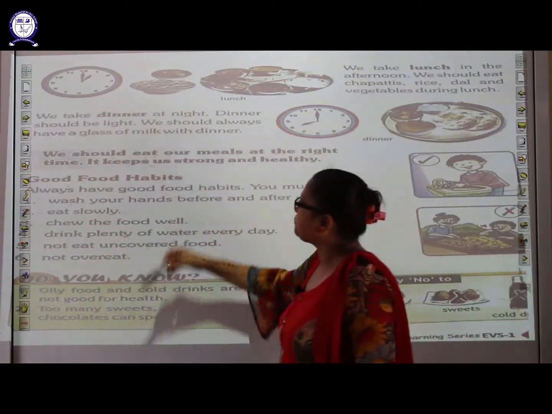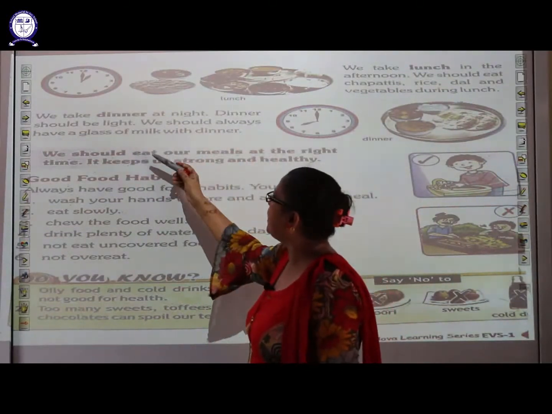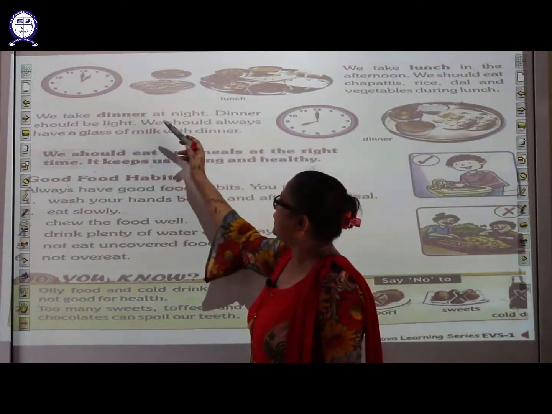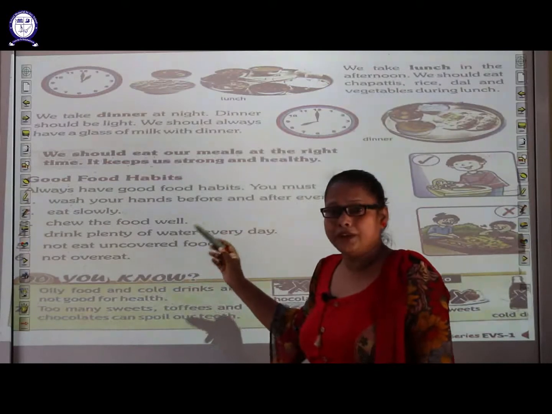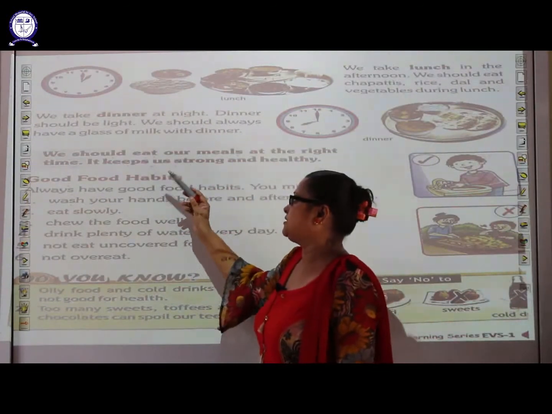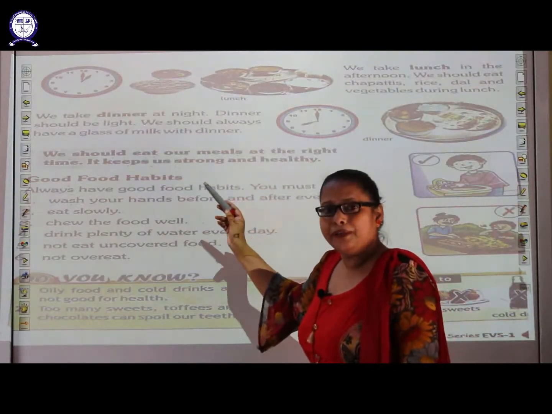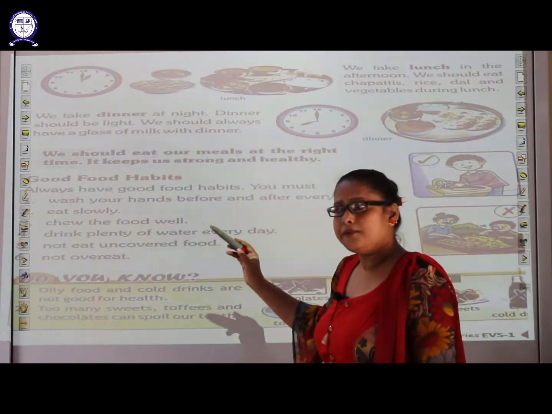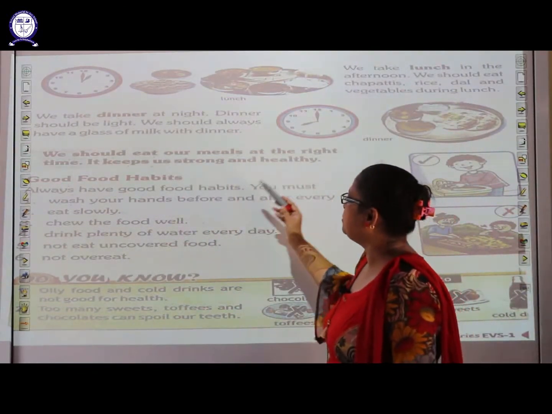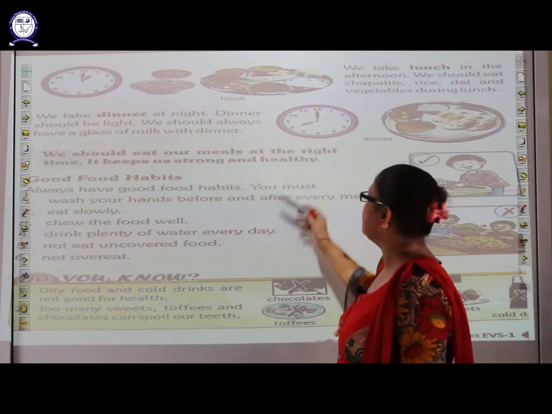Now let us talk about the dinner. We take dinner at night, and dinner should be light. We should always have a glass of milk with dinner. Students, you should take dinner at the night, and dinner should be light. It should not be heavy. And in the dinner also you must contain a glass of milk. As I already told, milk is a complete food. And we should eat our meals at the right time. It keeps us strong and healthy.